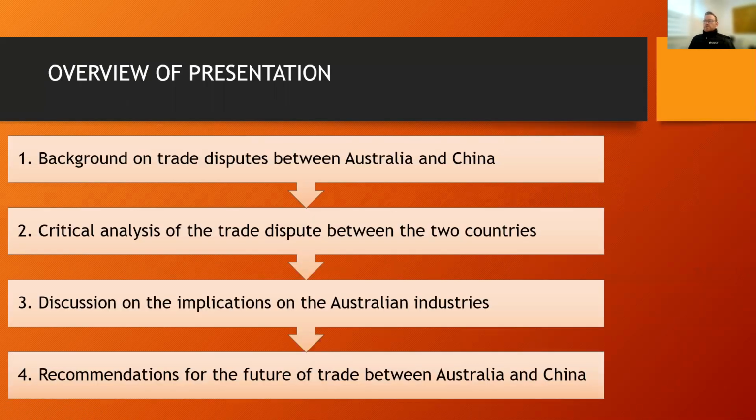An overview of the presentation below. Point 1, we'll start with a background on the trade disputes between Australia and China. Point 2, we'll critically analyse the trade dispute between the two countries. Then we'll move on to a discussion on the implications for Australian industries. Fourth, we move on to recommendations for the future of trade between the two countries, Australia and China.